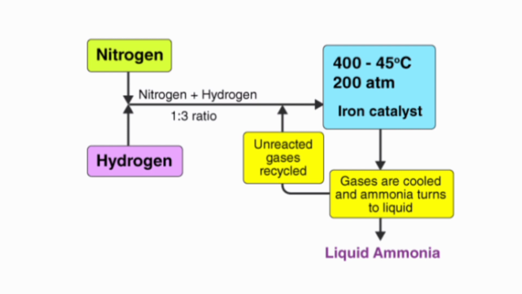It is produced industrially by the Haber process. The raw materials for the process are hydrogen and nitrogen. Hydrogen is produced industrially by cracking oil, and nitrogen from liquefaction of the air. The two gases are combined directly in a ratio of 3:1 and are passed over an iron catalyst at 450 degrees Celsius and 200 atmospheres.